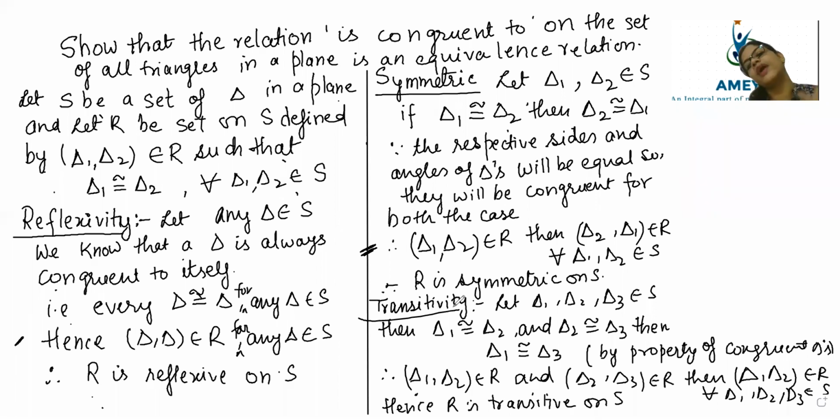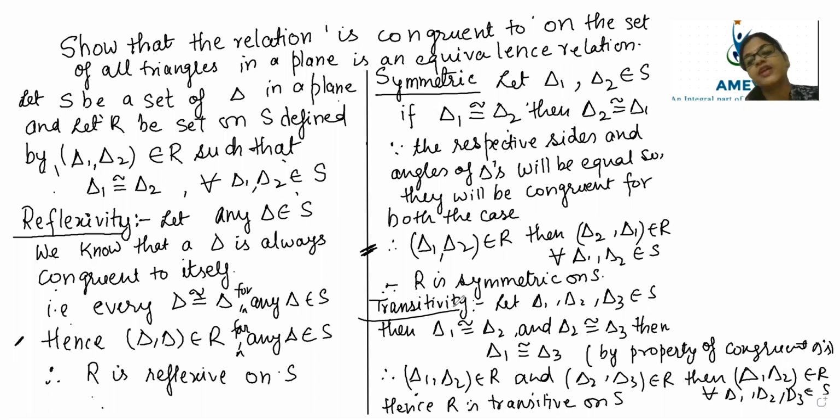So that means all the triangles can be congruent to themselves. Then if triangle 1 is congruent to triangle 2, then 100% triangle 2 will also be congruent to triangle 1. Then next, transitivity: triangle 1 congruent to triangle 2, triangle 2 congruent to triangle 3, then triangle 1 will also be congruent to triangle 3. So beta, next what is exactly given is, hence R is transitive on S.